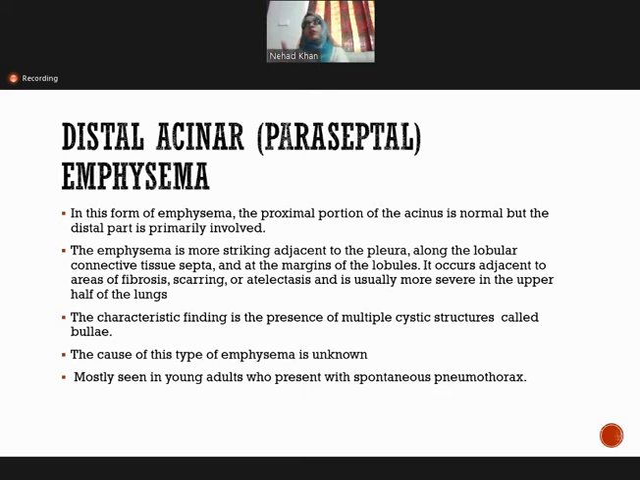The cause of this type of emphysema is unknown. For example, for panacinar, the cause was mostly alpha-1 antitrypsin deficiency. For proximal acinar, the cause was cigarette smoking. But for distal acinar emphysema, the cause is unknown, and it mostly occurs in young adults who present with spontaneous pneumothorax.